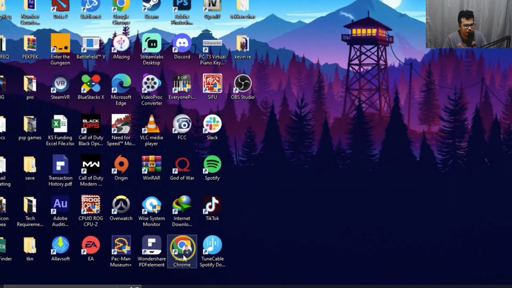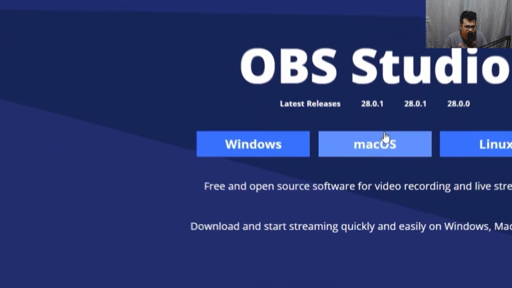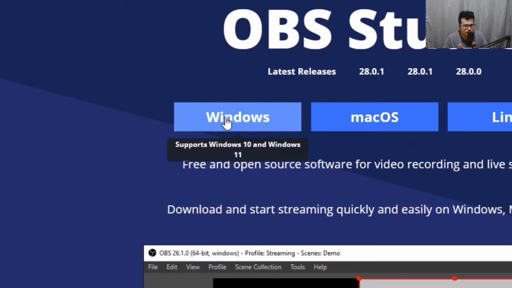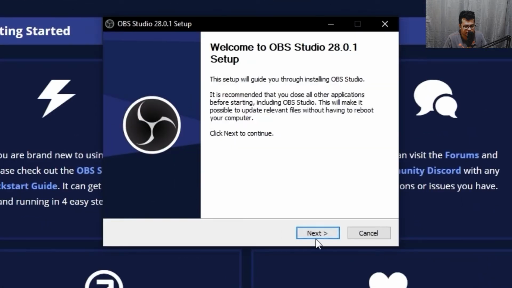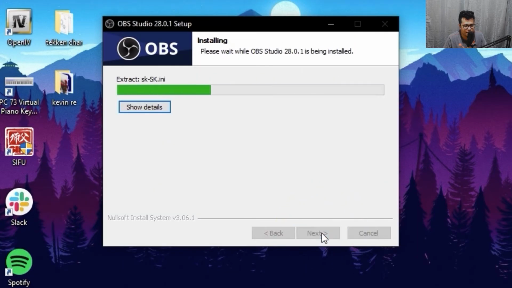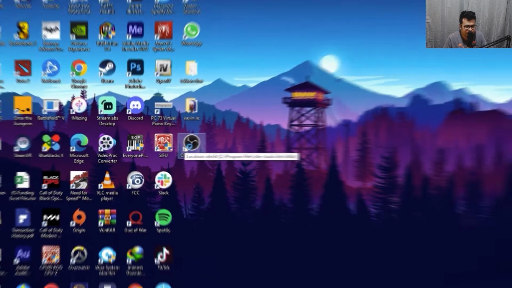So first thing you need to do, guys, is open up your browser and go to obsproject.com and then download OBS Studio for Windows. Okay, just click on next, install. Okay, then open OBS.